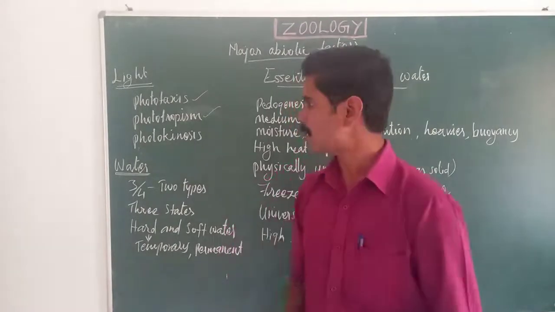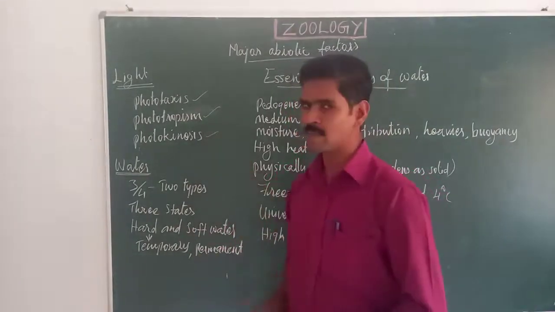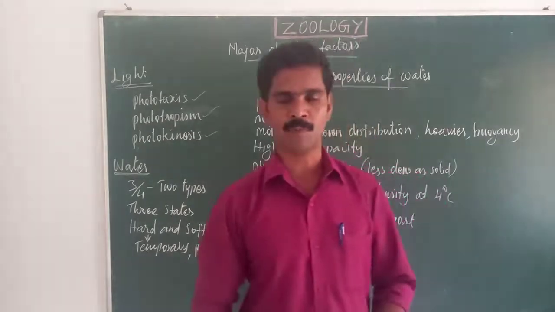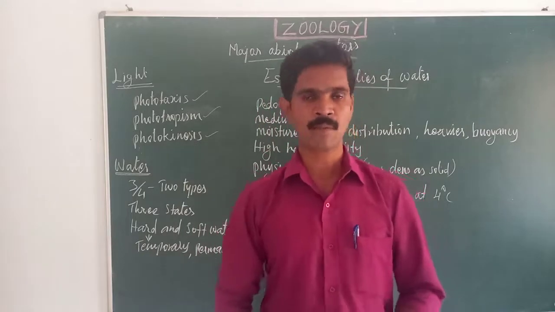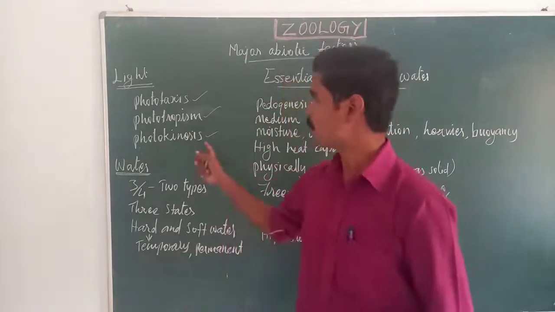Okay, dear students. And the third question, photokinesis. Changes in the speed of movement or locomotion in response to light is called photokinesis.